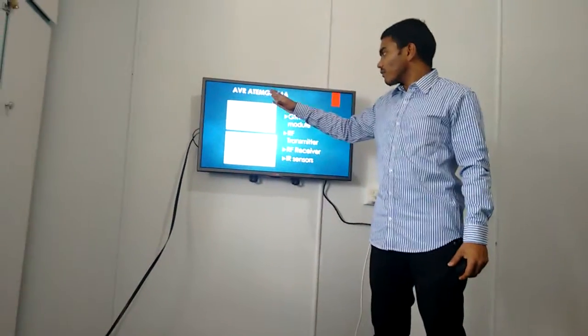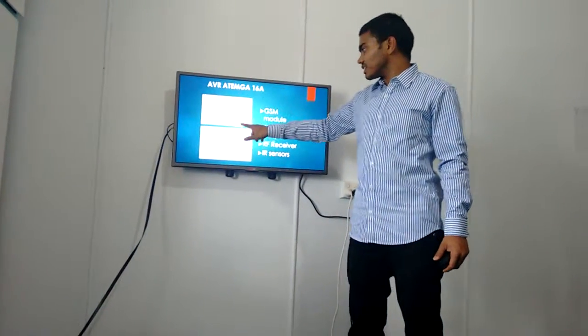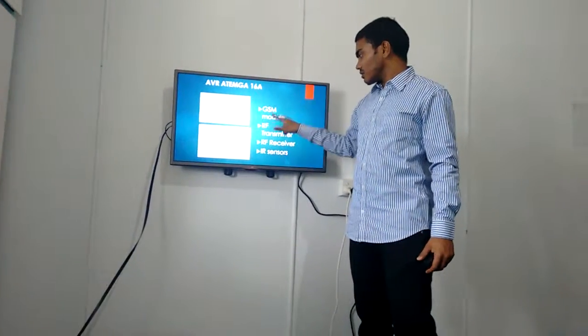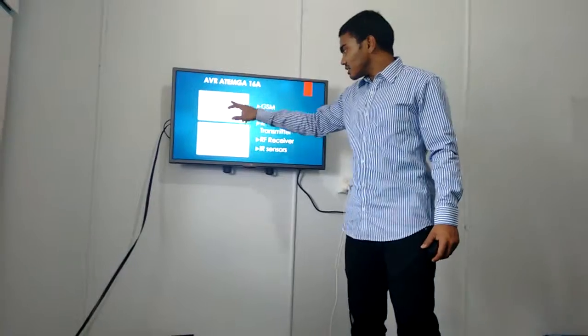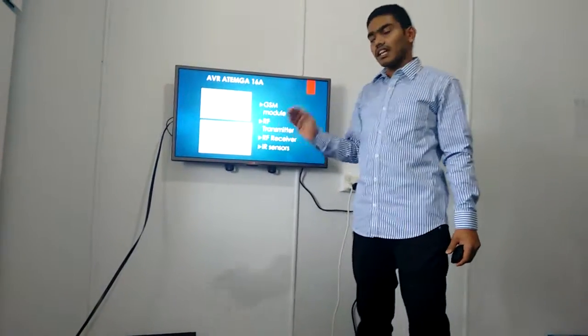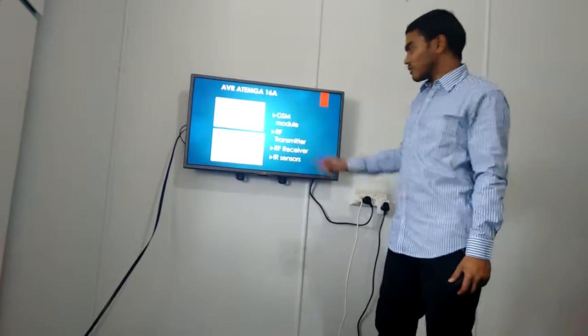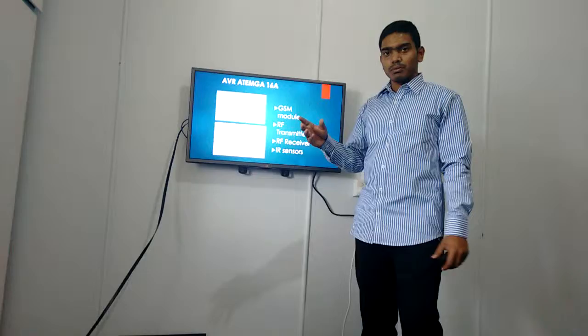Generally, in one of my research studies, I used the AVR Atmega 16A. With this AVR Atmega 16A, there is a GSM modem, RF transmitter, RF receiver, and IR sensors. These can be used with the AVR Atmega 16A. Why do I use an RF transmitter and RF receiver? If the robot carries the sensors itself, it becomes more disturbed.